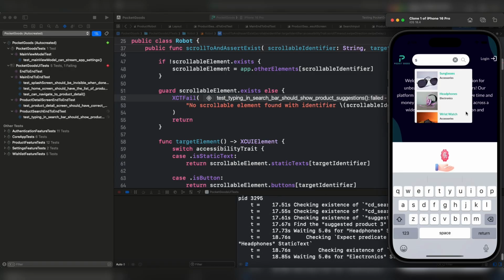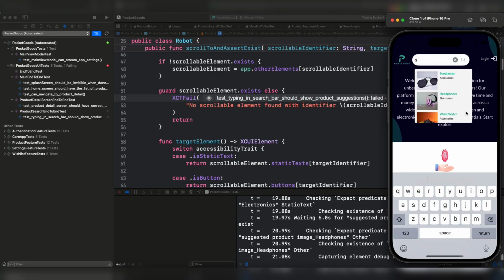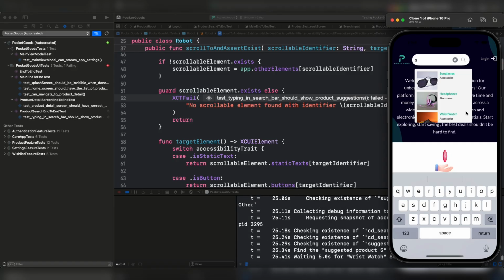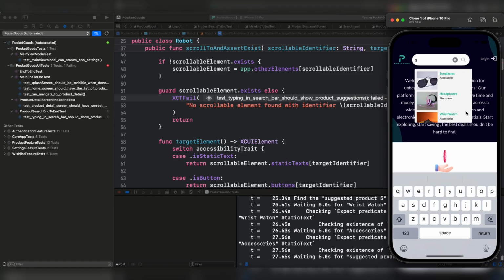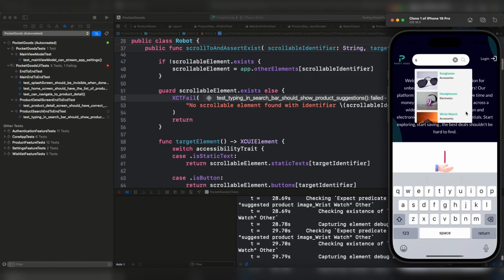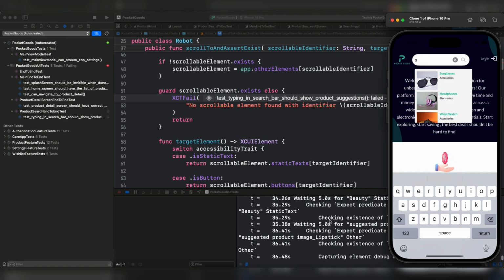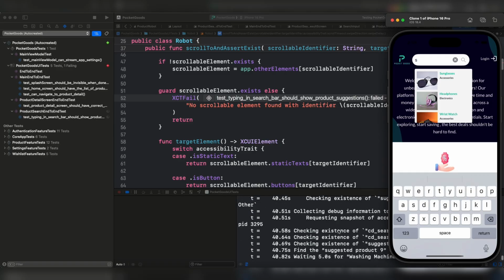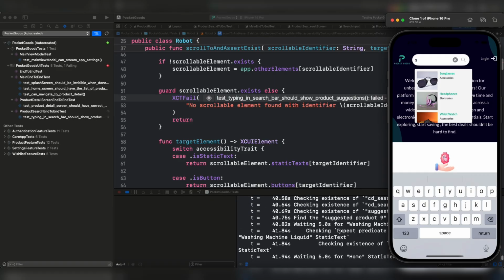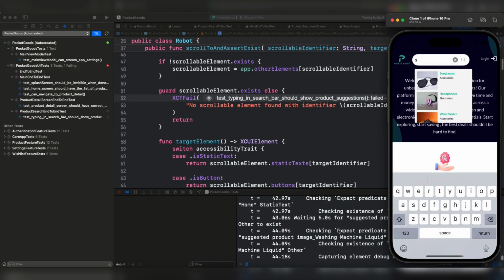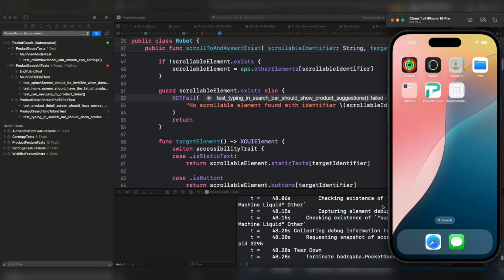I think that we have solved the problem. Right now the container exists under the tree, but to be honest, I'm not quite happy with the implementation of scroll and assert exists. I'm going to start doing it from scratch. I can see here checking all the suggested items under the console. It's going to take a while, because the implementation, as I said before, is not optimal.